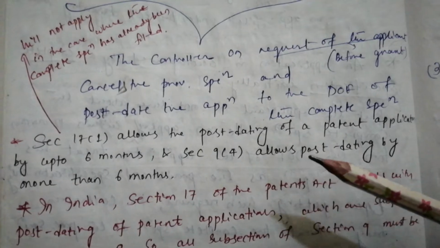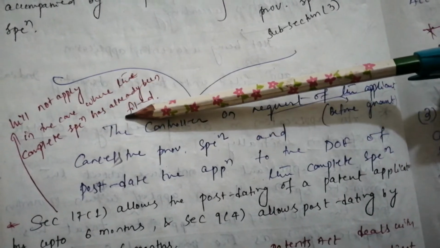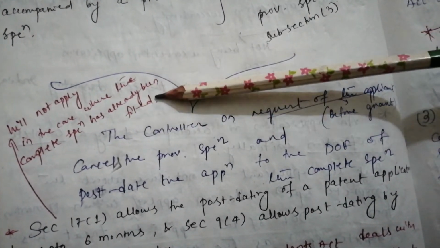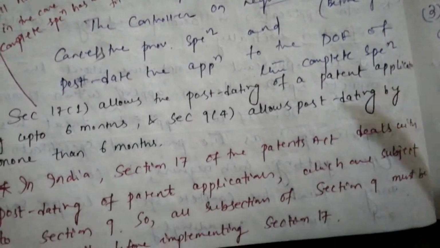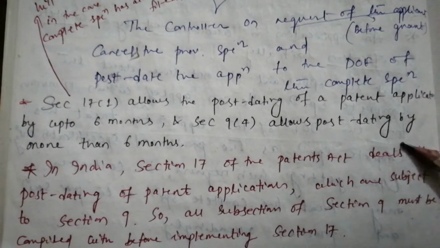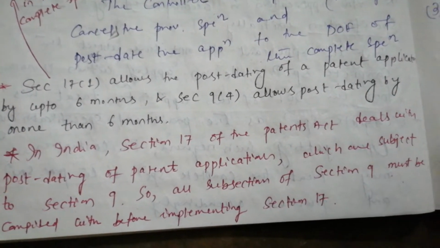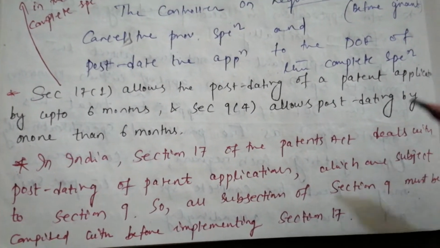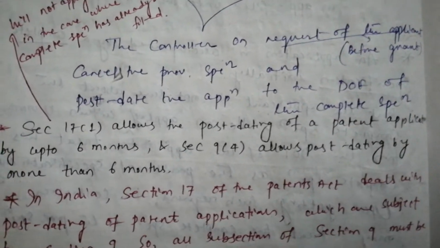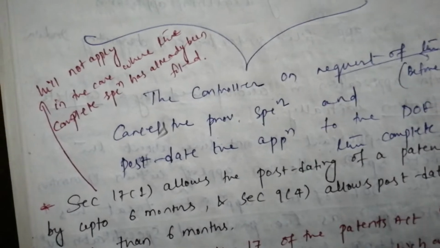In India, I have mentioned here that section 17 will not apply in the case where the complete specification has already been filed. Just think of it, you will get the answer. In India, section 17 of the Patents Act deals with postdating of patent applications which are subject to section 9. So all subsections of section 9 must be complied with before implementing section 17. That means section 9 will be given more importance than section 17. This way all 4 subsections of section 9 are completed.